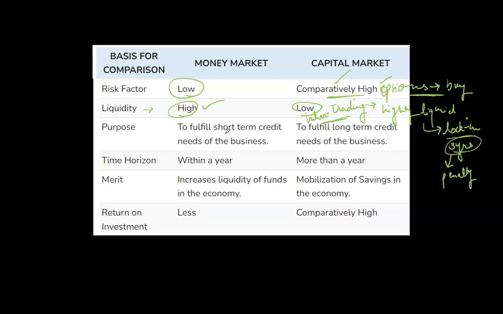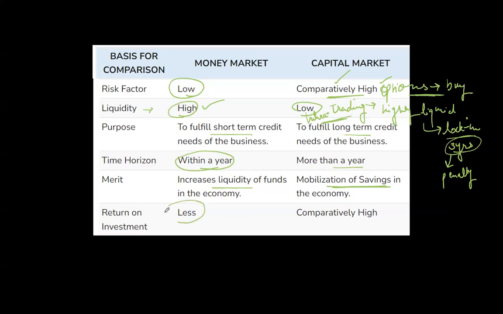Purpose of money market is to fulfill your short-term credit needs, and capital market is for long-term credit needs. Time horizon, it is mostly 1 year for money market, and more than 1 year for capital market. Merit is that it increases liquidity of funds in the economy, and then there is mobilization of savings in capital markets, which is important for channelization. For an investor also, it becomes an additional source of income, and for the economy, it is an additional source for asset creation for capital investment.